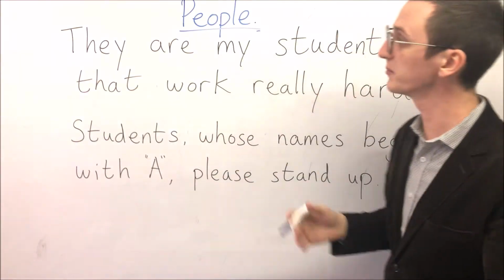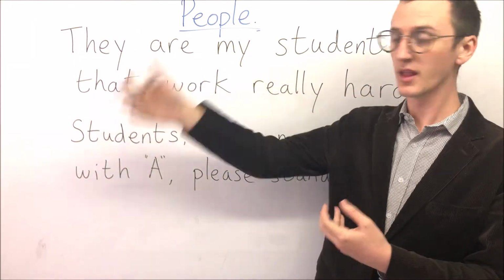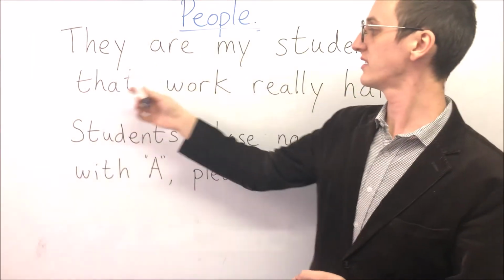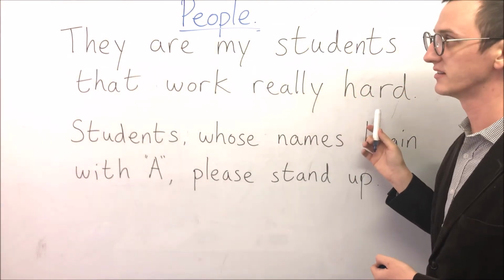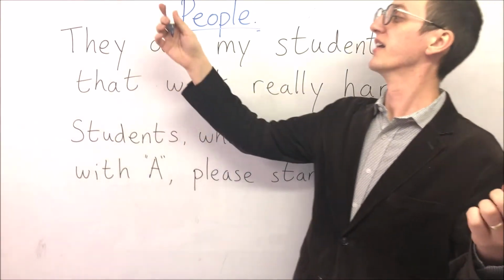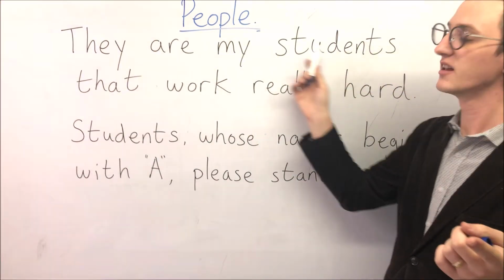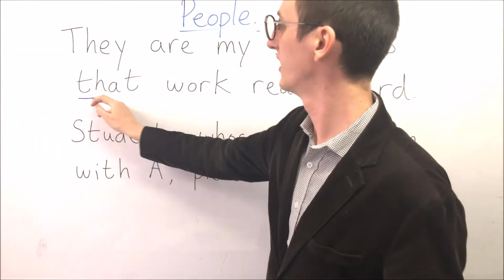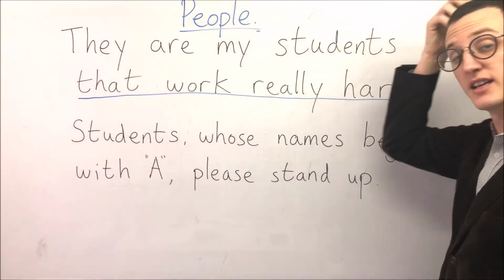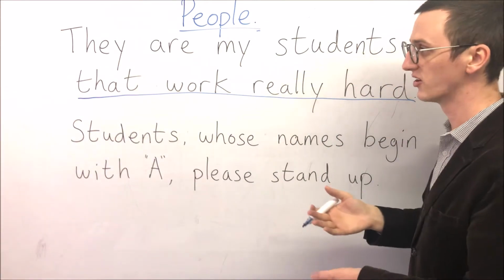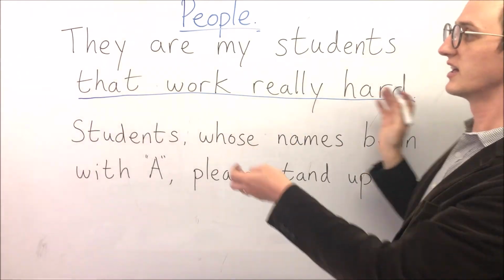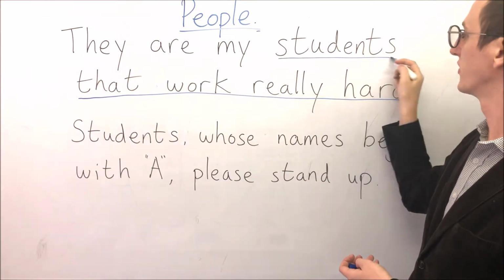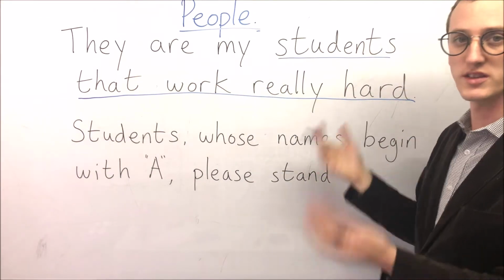Okay, so these are some examples about people. So this first one, they are my students that work really hard. Okay, let's try it together. They are my students that work really hard. So this part here, that work really hard, is the relative clause. Okay, so this relative clause explains about the students.